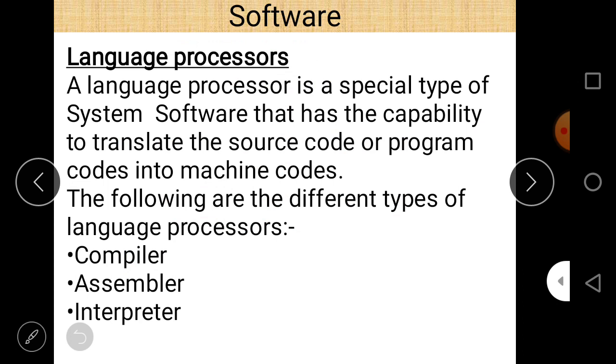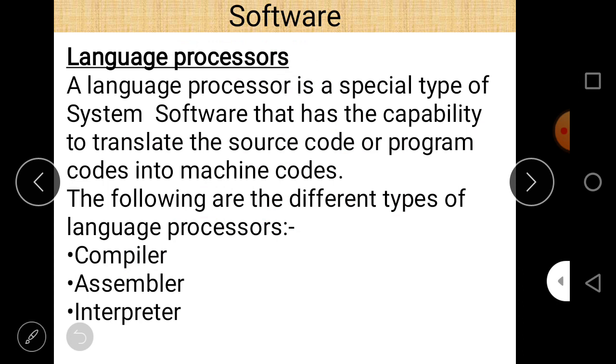And what is machine language? A language that the machine can understand directly. It means in the form of zeros and ones. There is another language called the middle level language also, but here there is no use of it. So let us talk about high level language and low level language.